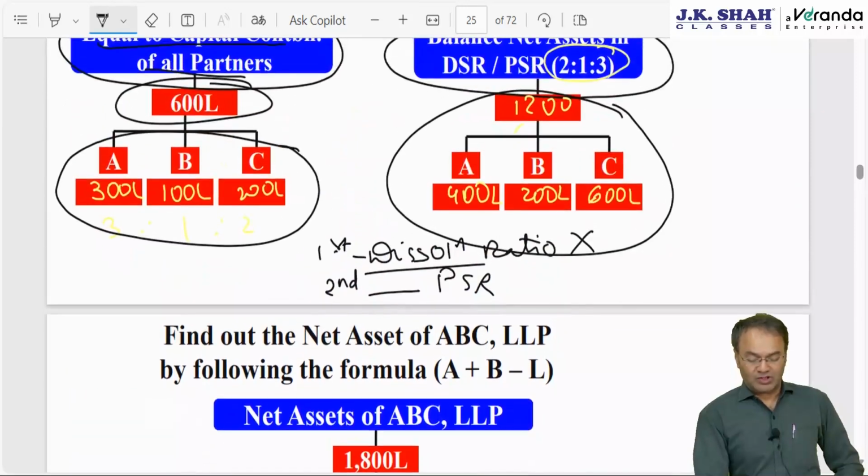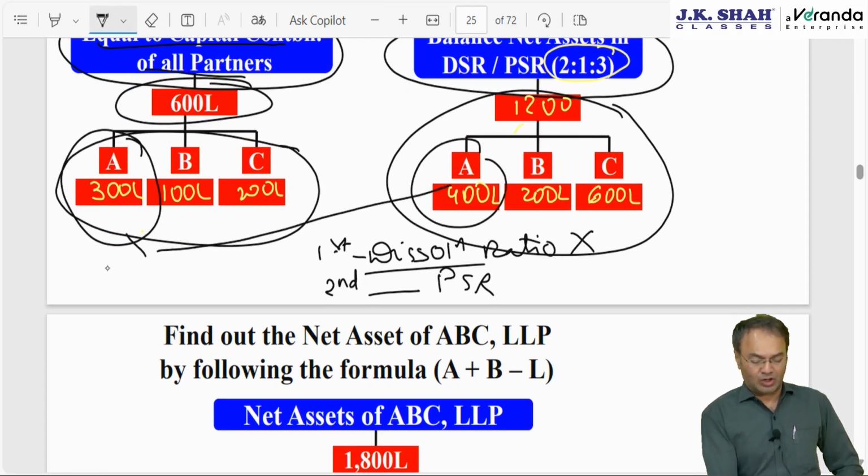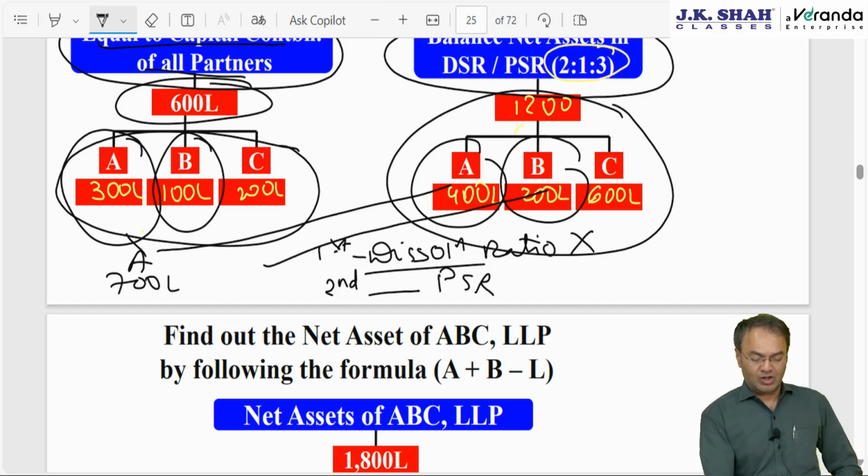Okay. Now what you do is, you take the total partner-wise. For each partner, take the total. Partner A deserves 300 lakh from part A and 400 lakh from part B. Total amount for partner A will be 700 lakh. Same way, partner B gets 100 lakh from here and 200 lakh from here. Total is 300 lakh for partner B.